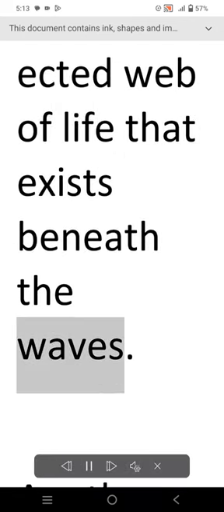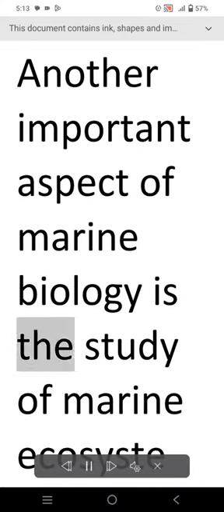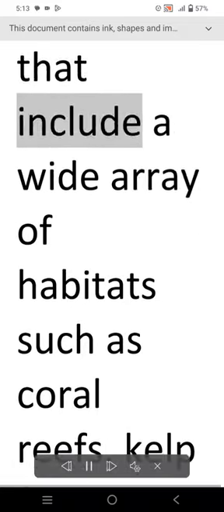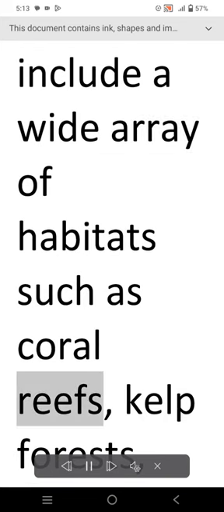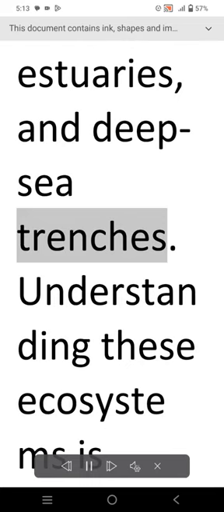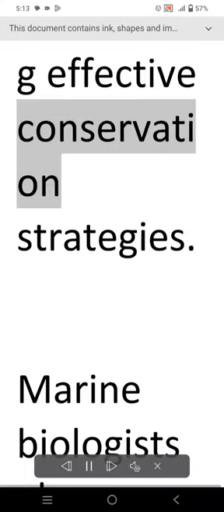Another important aspect of marine biology is the study of marine ecosystems. Marine ecosystems are complex and dynamic systems that include a wide array of habitats such as coral reefs, kelp forests, estuaries, and deep-sea trenches. Understanding these ecosystems is crucial for evaluating their health and resilience and for developing effective conservation strategies.